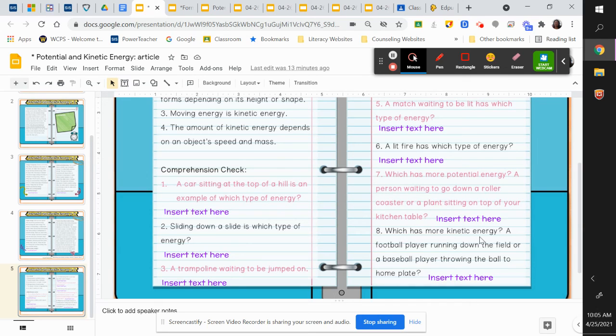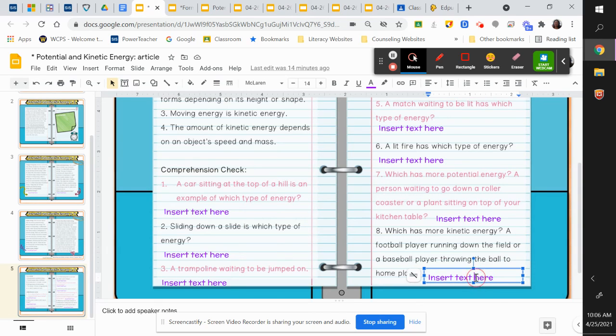8, which has more kinetic energy? A football player running down the field or a baseball player throwing the ball to home plate? So which one is moving faster and then taking up more space? That answer you're going to put here. You're going to put the baseball player throwing the ball or the football player running down the field. So any questions, please let us know, and make sure you're answering all those questions here where you see insert text.